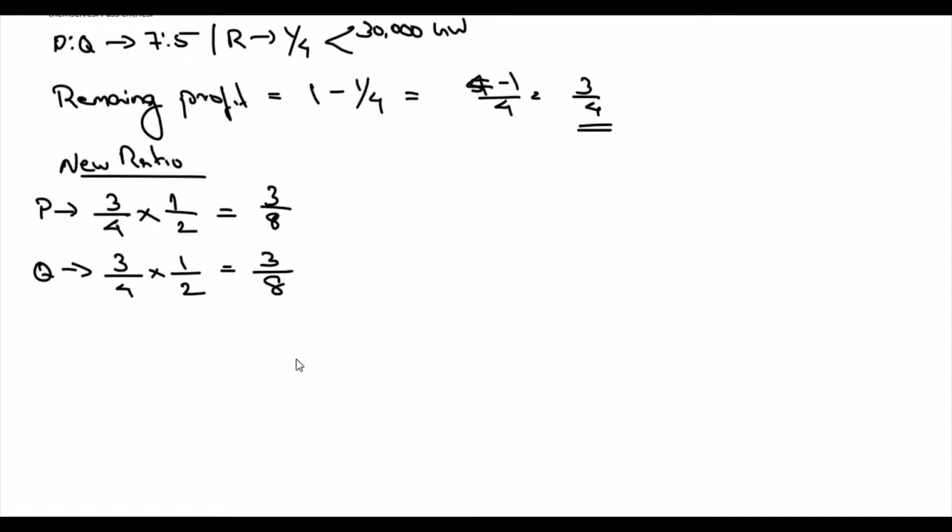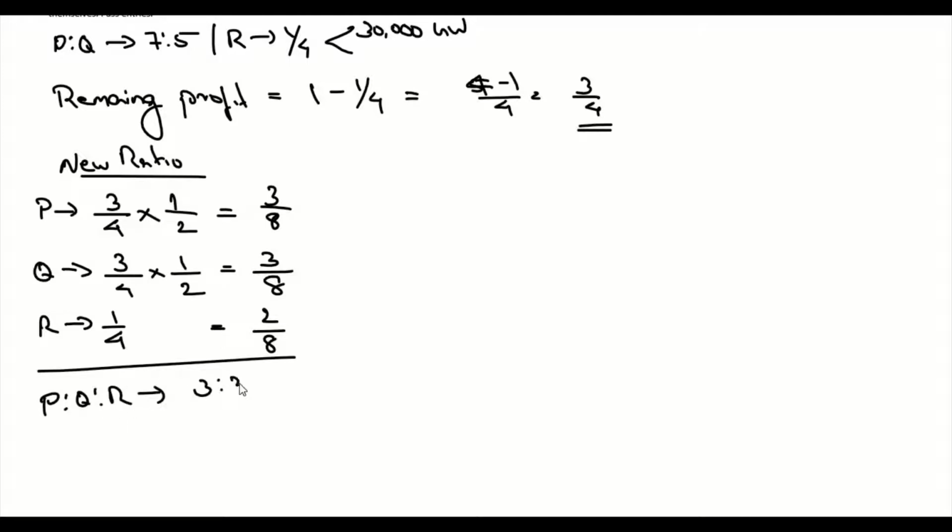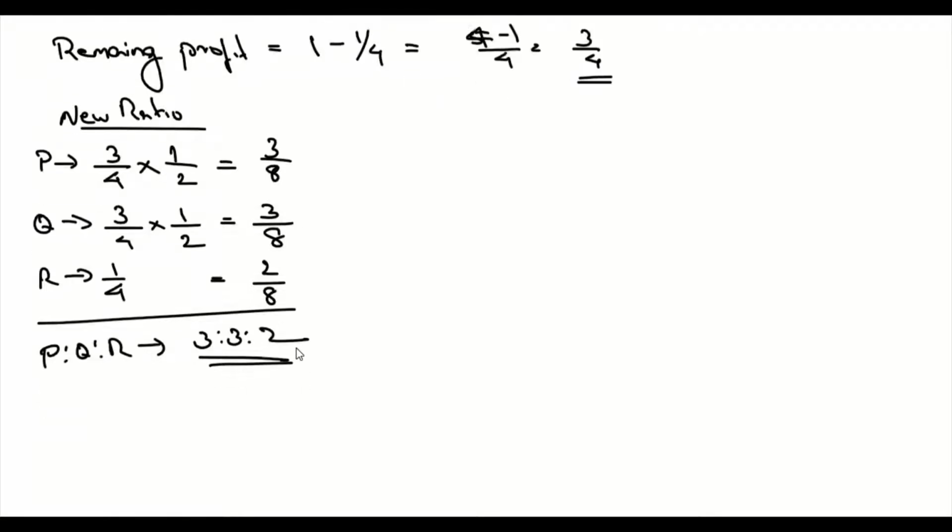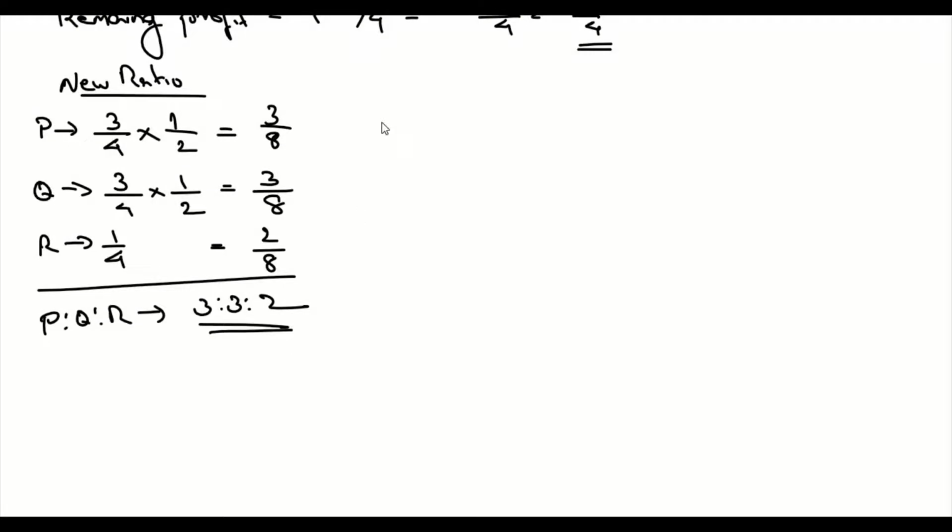Okay. So what's the new profit sharing ratio? So we have R also, it's 1/4. So if we want to have a common denominator, it's going to be 2/8. So the new profit sharing ratio between P, Q and R is equal to 3:3:2. So what's the sacrificing ratio of these partners? We also want to understand the sacrificing ratio. So we have the new profit sharing ratio.